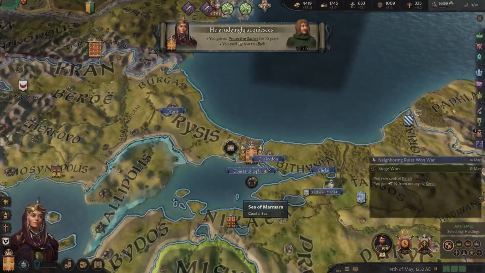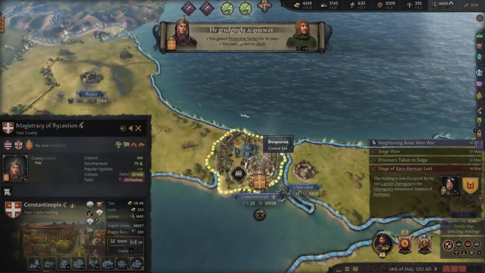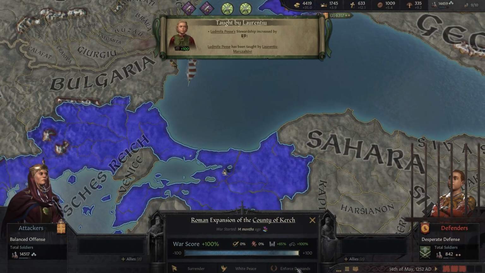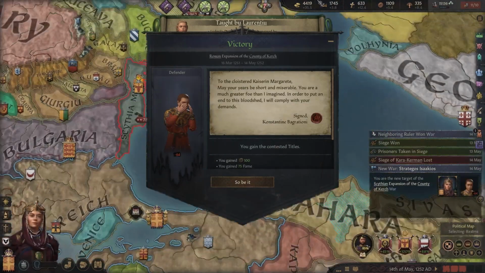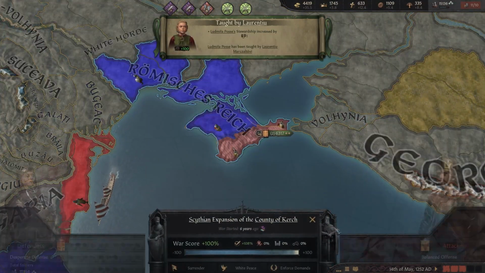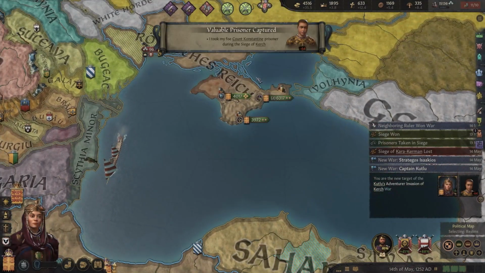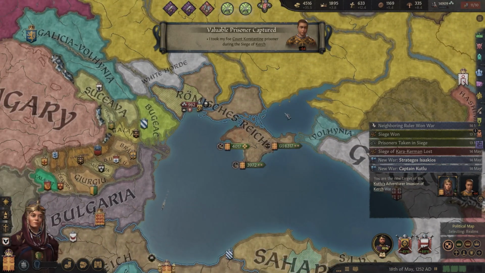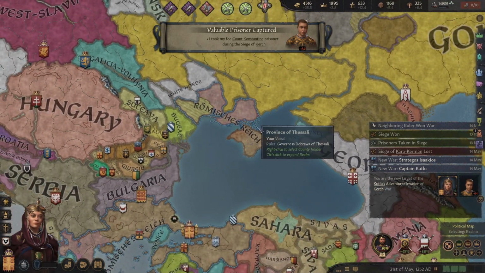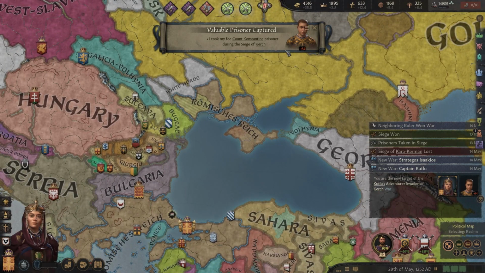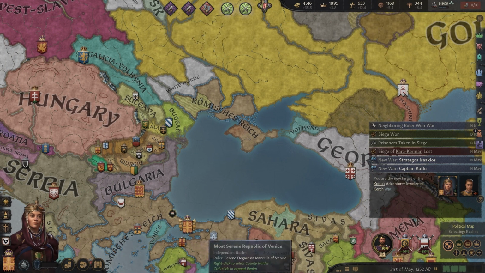I think I've been building up Constantinople pretty good in this meantime here, so let's enforce our demands against the county of Kerch. There we go. And we can enforce our demands in this war as well. And there's a few other wars that we have to finish off that we picked up from the lands we conquered here. So getting some nice boosts here.